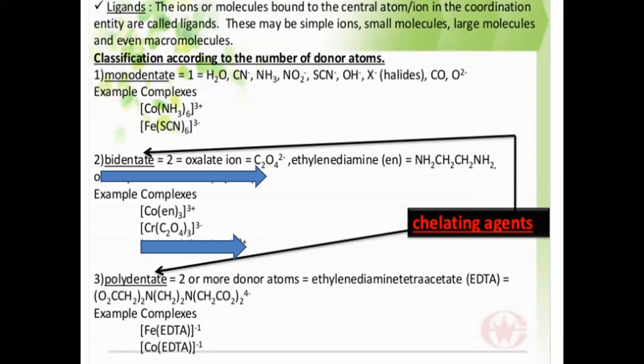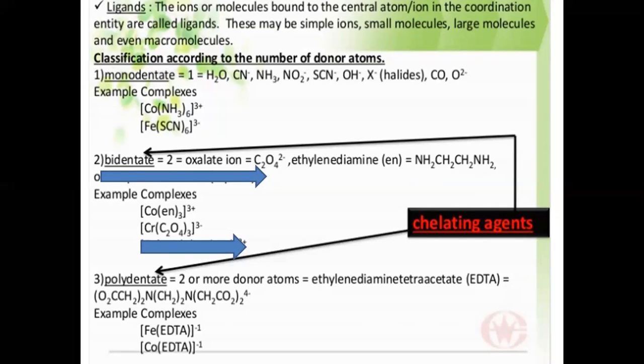Ligands are electron donor molecules or ions, which may be either neutral or anionic, and are linked to the central metal atom or ion by coordinate bonds. They are also known as Lewis bases because they are electron donors. Sometimes ligands are also described by their denticity. So ligands are of different types like monodentate, bidentate, tridentate, tetradentate, or polydentate.